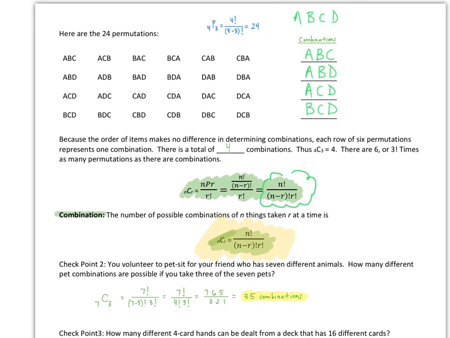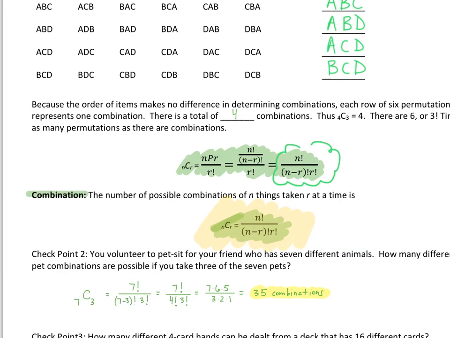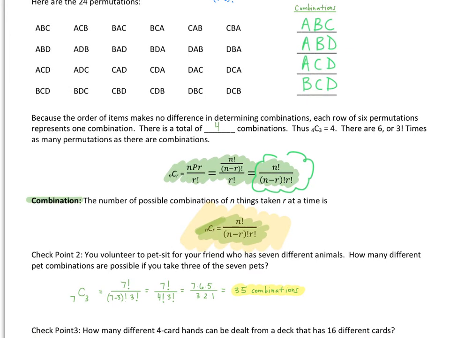So let's look at this first example here. You volunteer to pet sit for your friend who has 7 different animals. How many pet combinations are possible if you take 3 of the 7 pets? So I don't care the order in which I take those pets for a walk. I'm just taking 3 randomly. So that's our 7 pets total, but we're choosing 3 to take for a walk. So using that formula, we have 7 factorial over (7 minus 3) factorial times 3 factorial.